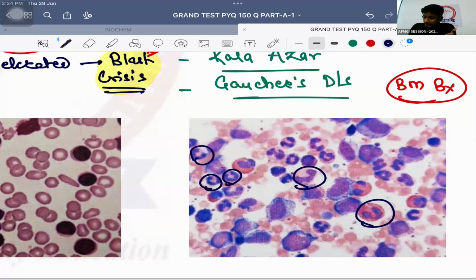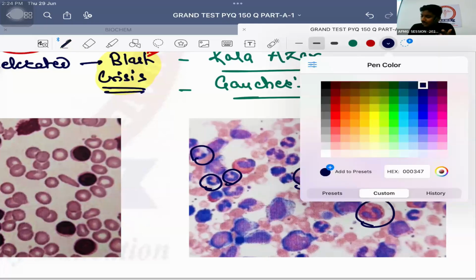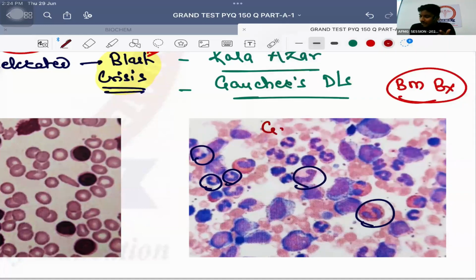So this is what is called as very good garden party appearance. Because हर तरह के cell दिख रहे हैं ना तुम्हें. So this is the classical garden party appearance which is seen in cases of chronic myeloid leukemia. So which appearance on bone marrow biopsy or peripheral blood smear is seen in chronic myeloid leukemia?